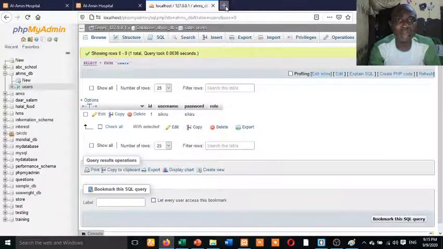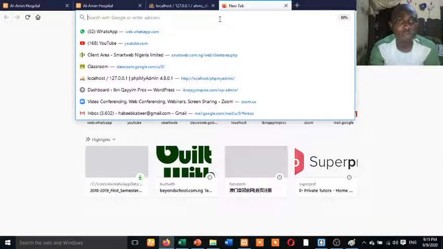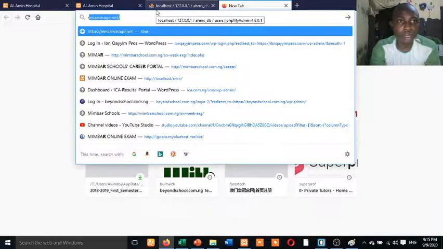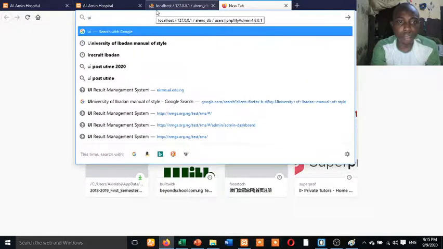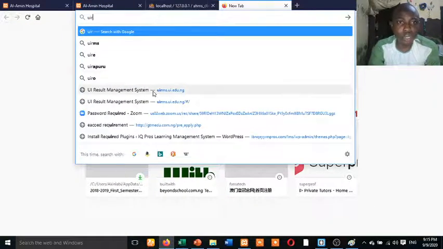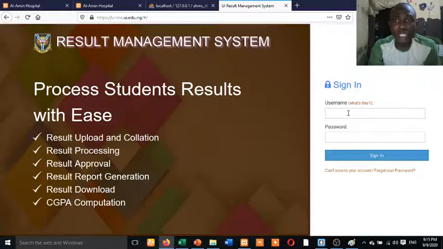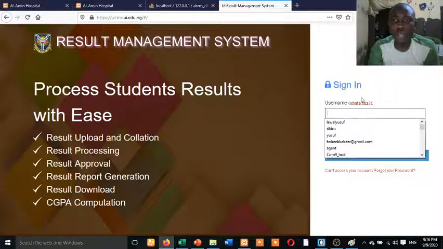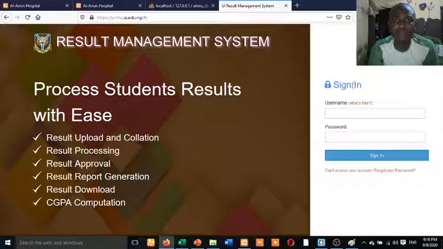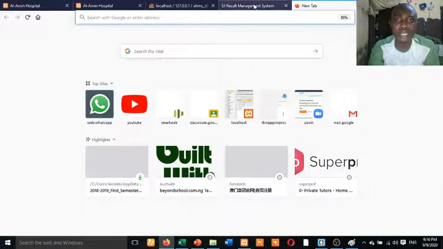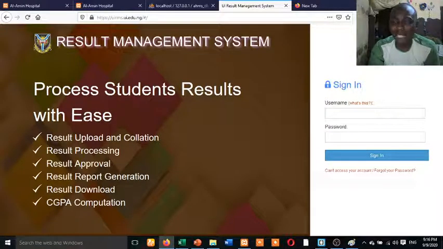Let me show you. I think I'm having a presentation. I want to show you something. Okay, this one that I'm doing for University of Ibadan. You see something like this. This is a result management system. If you don't log in, you won't get to the end of the portal management system. So that is what is known as a portal.